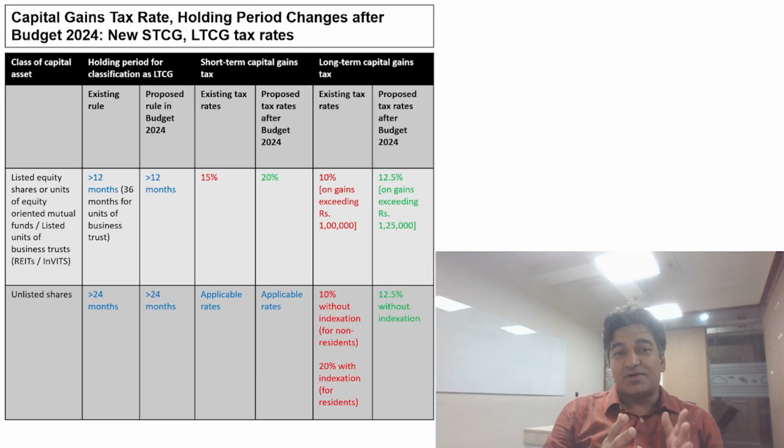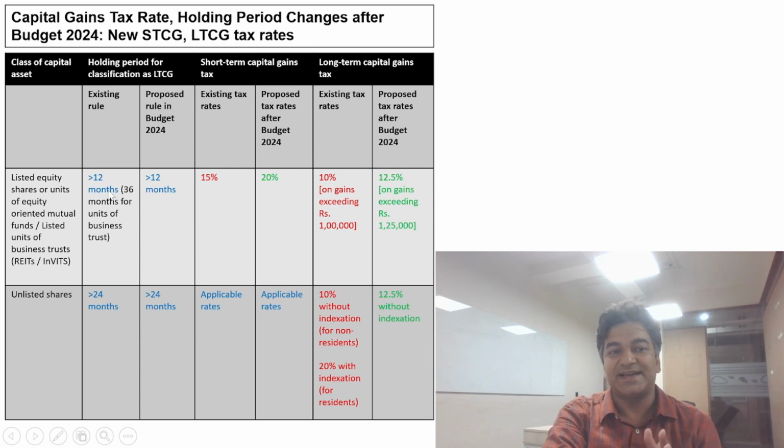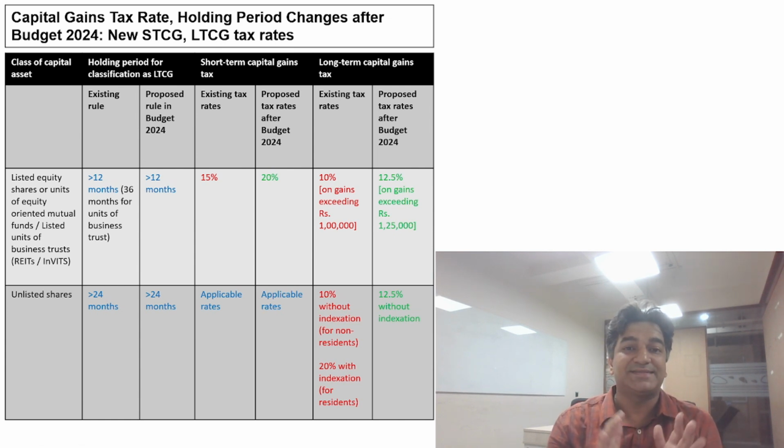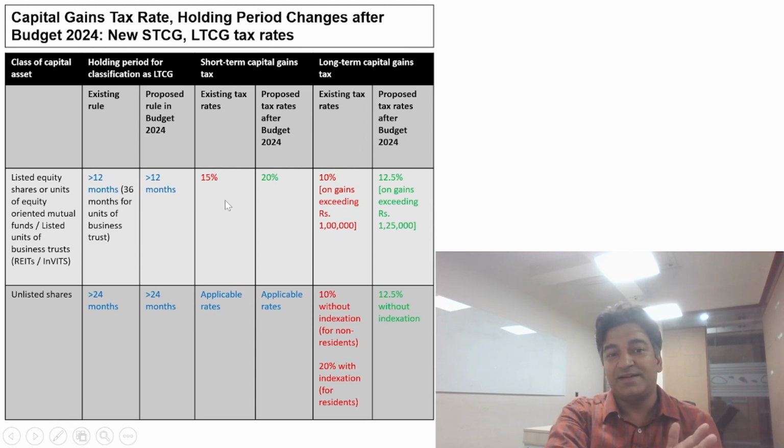So friends, let's talk about the asset-wise changes made in the long-term capital gain as well as short-term capital gain. Also the changes made in the holding period as far as the classification as LTCG is concerned, asset-wise. In case of listed equity shares or units of equity-oriented mutual funds or listed units of business trust, the holding period for classification as LTCG has remained the same, that is 12 months. Remember, the text highlighted in blue means there is no change made in the Union Budget 2024. However, if there is any change made, then the text goes from red to green.